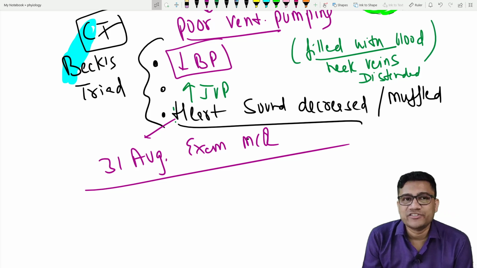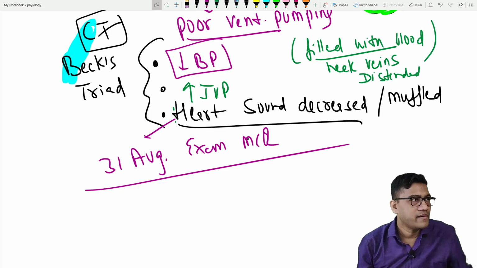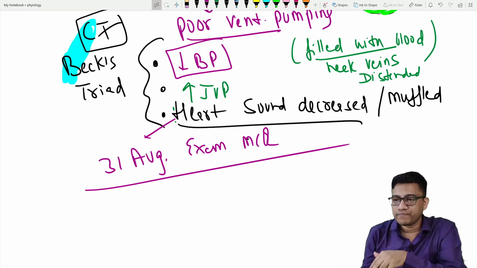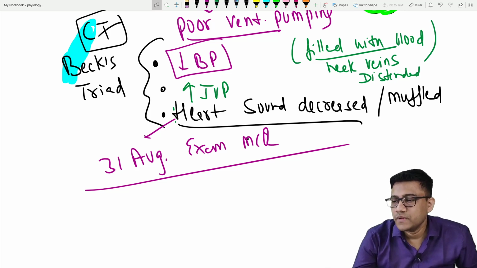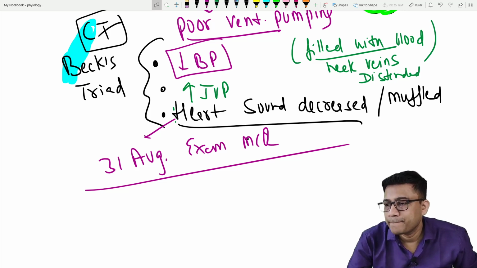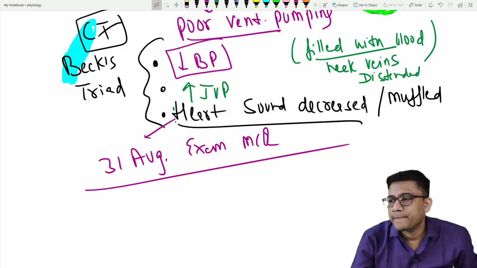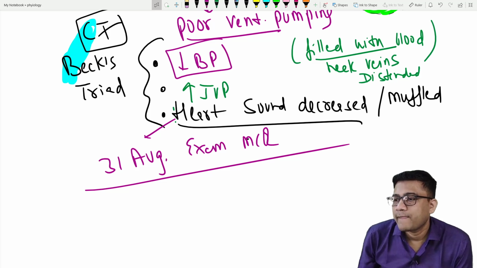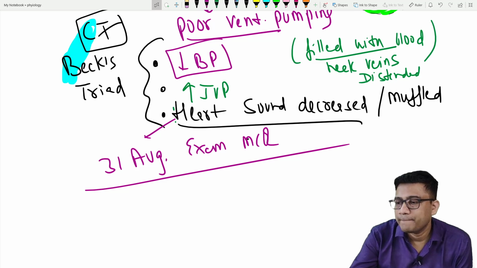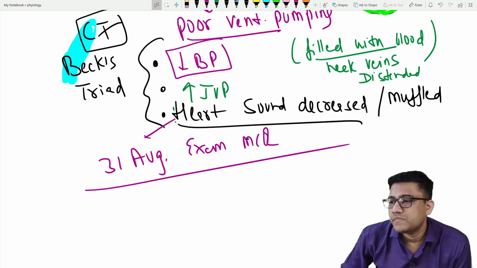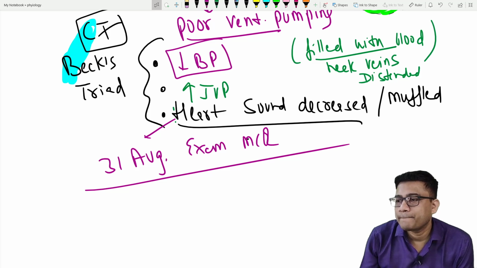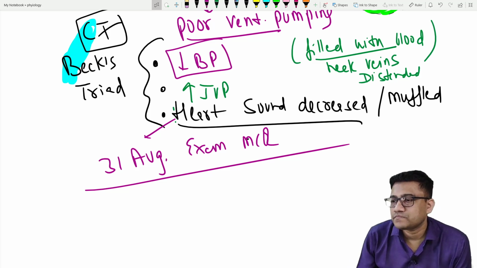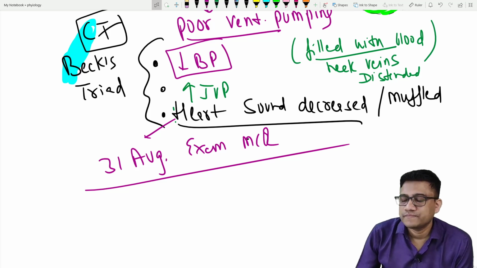Anyone can confirm this question? Beck's triad, there or not there? Yes or no?